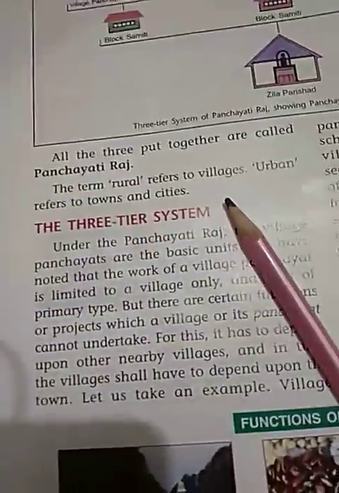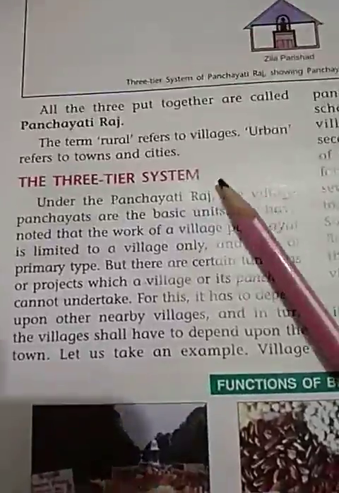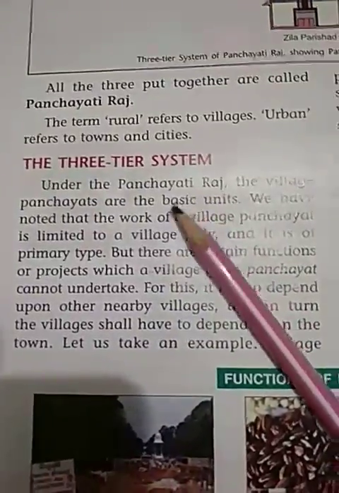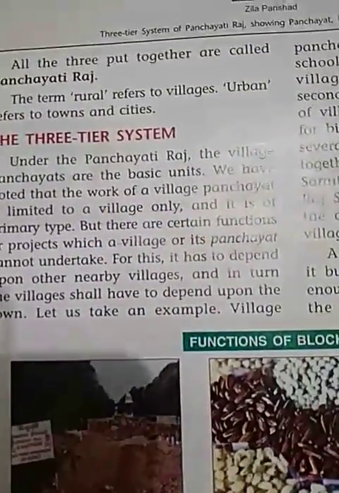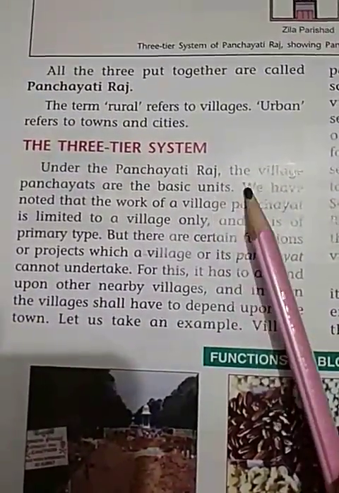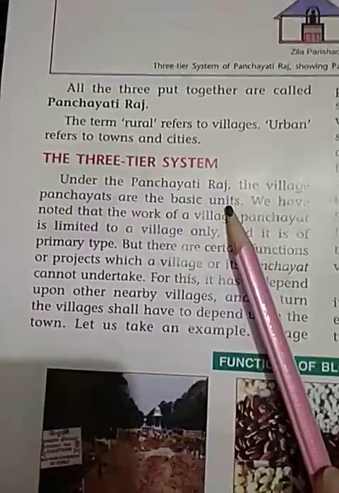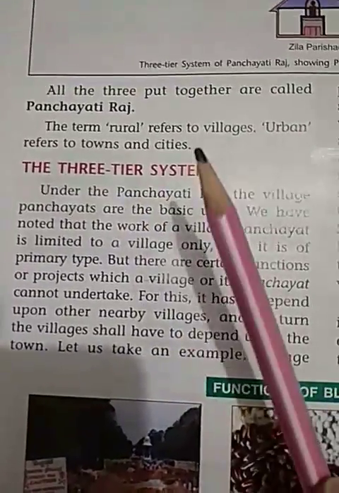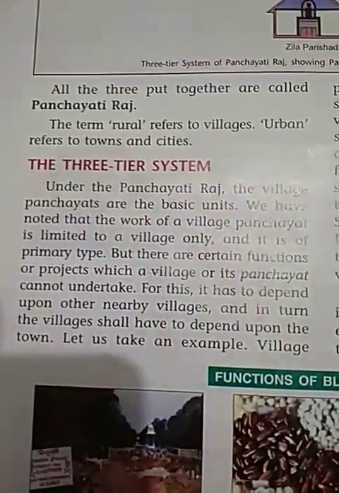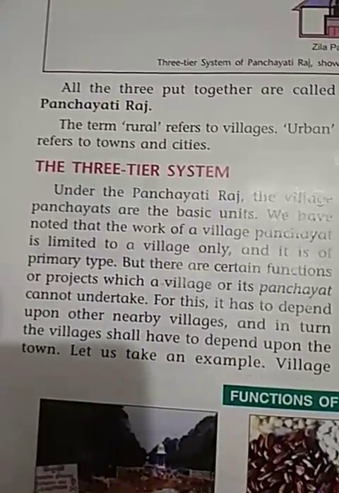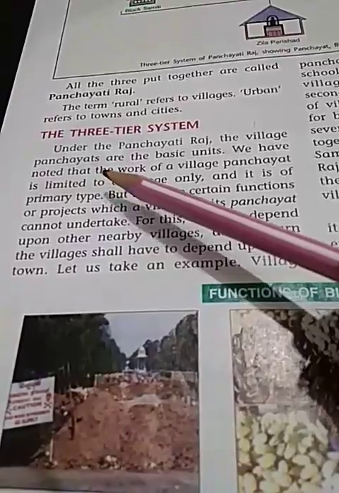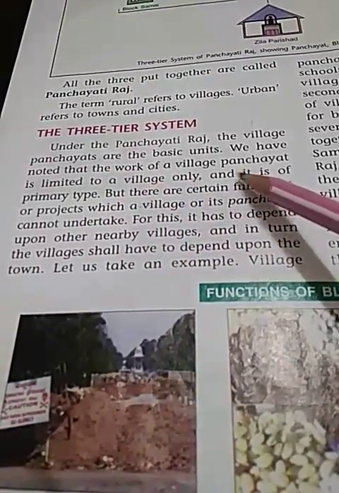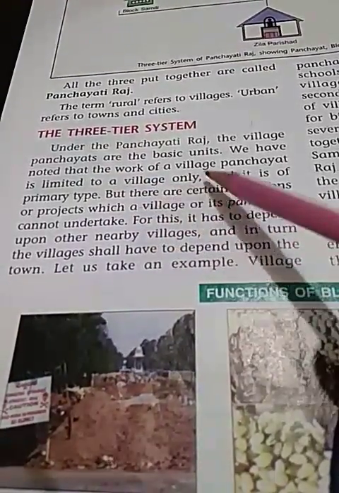Under the Panchayati Raj, the village panchayats are the basic units, at village level. We have noted that the work of a village panchayat is limited to a village only.